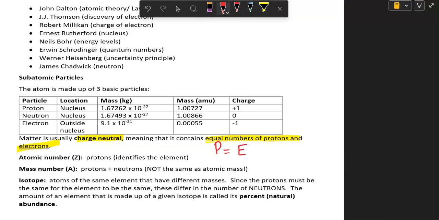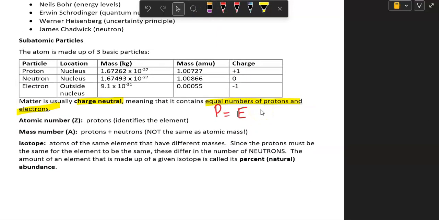So it turns out that we can get a lot of information from the periodic table about atoms. The atomic number, which I'm just going to kind of draw a box over here for one of our periodic table elements. We'll do carbon. Okay, so this number at the top, this 6, that is the atomic number.